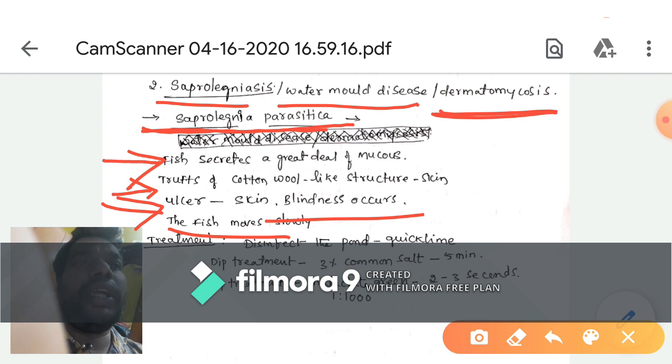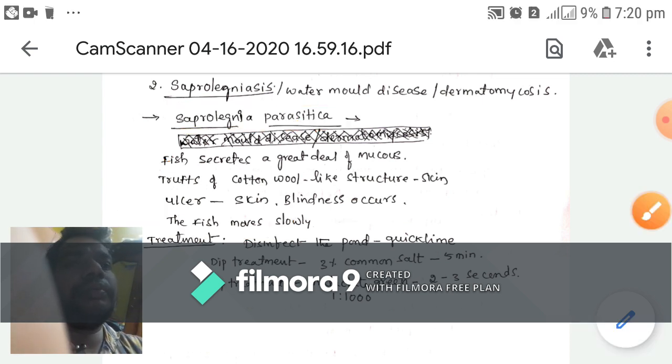Saprolegniasis is also called water mold disease and dermatomycosis. It is caused by Saprolegnia parasitica. The symptoms are that the fish secretes a great deal of mucus, tufts of cotton-wool-like structures are present on the skin, ulcers form on the skin and fins, blindness occurs, and the fish moves very slowly.